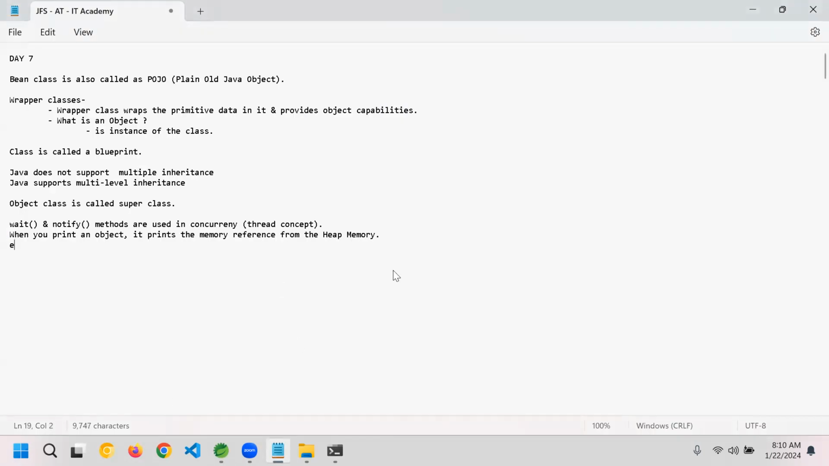I'm writing here: equals and hashCode are used to compare the objects. What is a comparison? Why do we compare two objects? Let's take an example and understand why we compare.